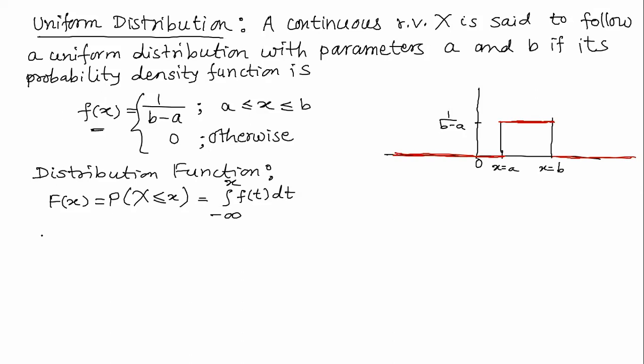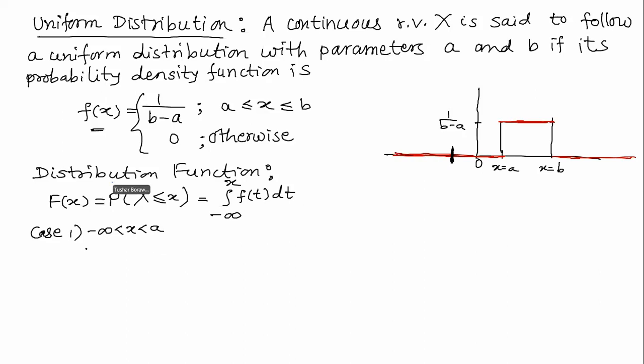Now in this case we have to consider different cases. Here case 1 will be x anything from minus infinity to a. So it is somewhere here, I have written to the left of this. This is the situation. Okay.